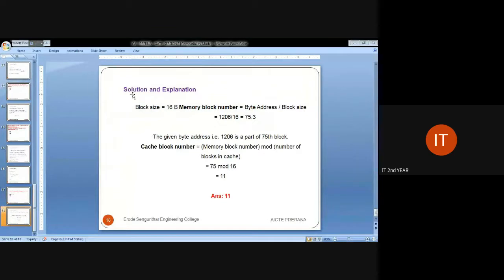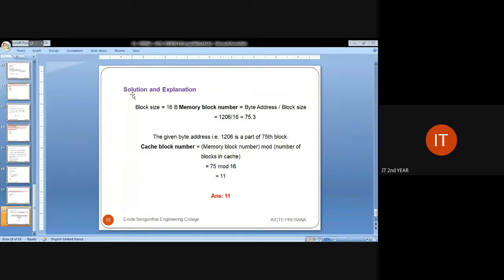Coming to the answer, the block size is equal to 16 bytes of data. The memory block number is equal to the byte address divided by the block size, that is 1206 divided by 16. Approximately the answer is 75.3. We can round it off as 75.